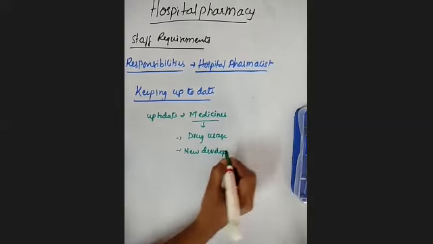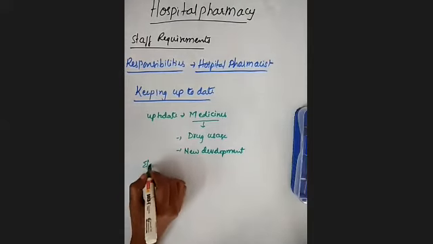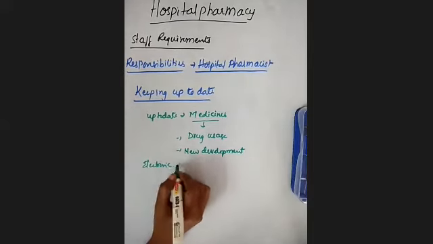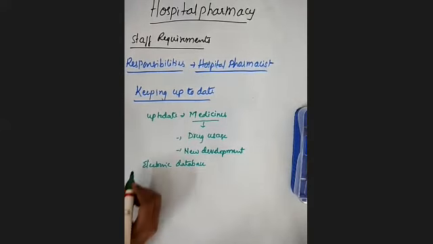They have to update their knowledge regarding new developments. Suppose there is any disease, whether any new drugs have become available recently or not. They have to update their knowledge regarding drug usage as well as new developments. For updating their knowledge, they have to use electronic databases, which means they have to browse Google.